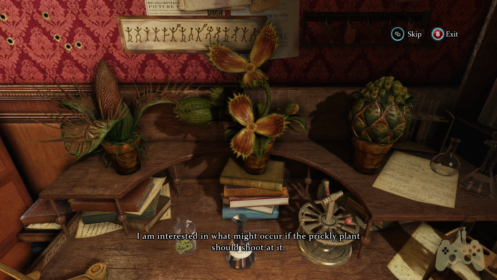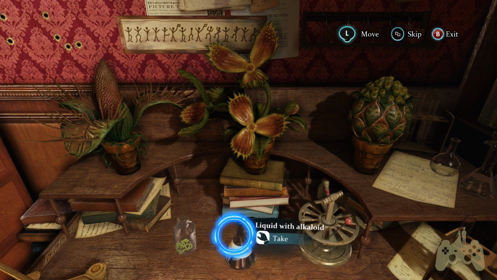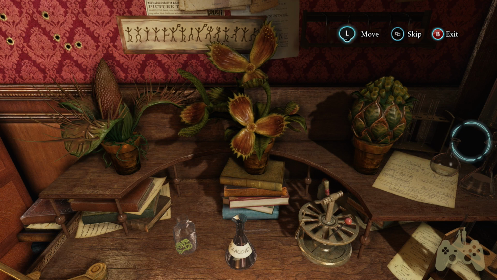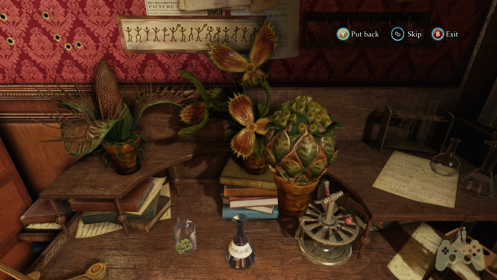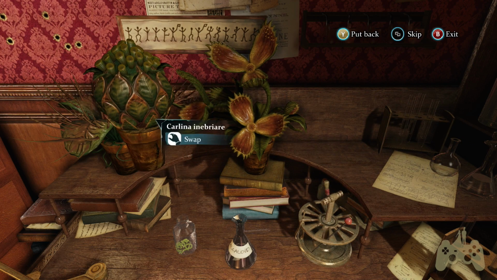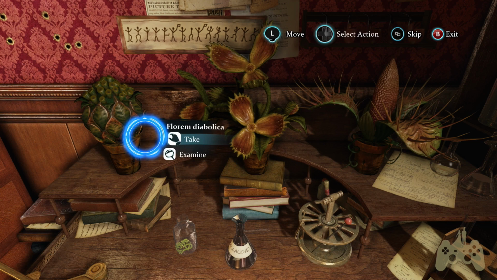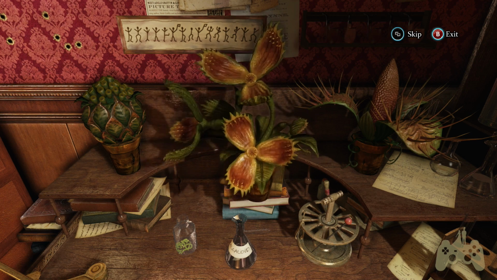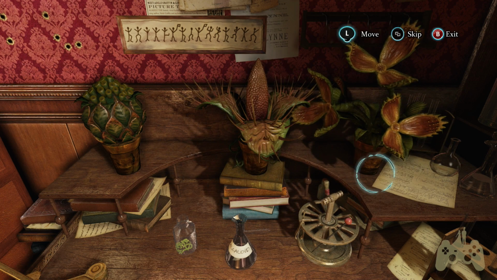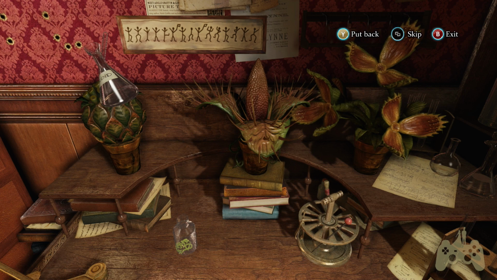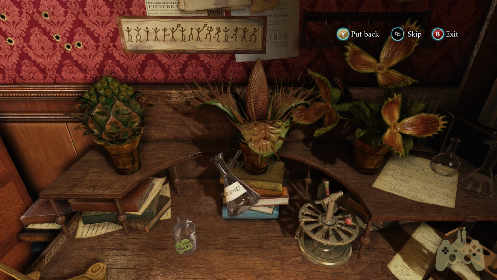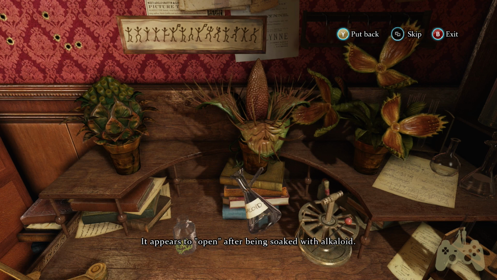I am interested in what might occur if the... Swap. Okay. Take this and swap. Now let's agitate it. Open. It appears to open after being soaked with alkaloid.